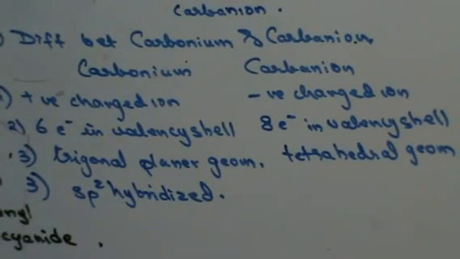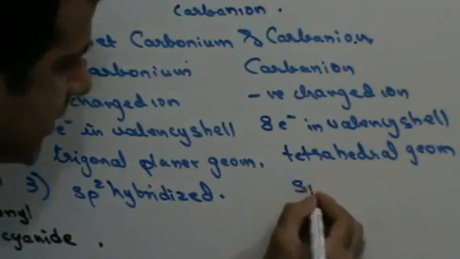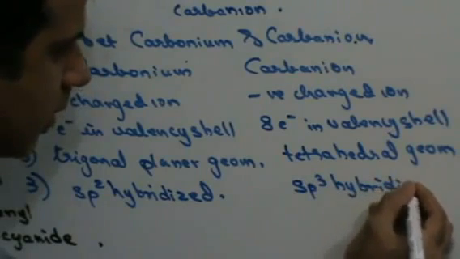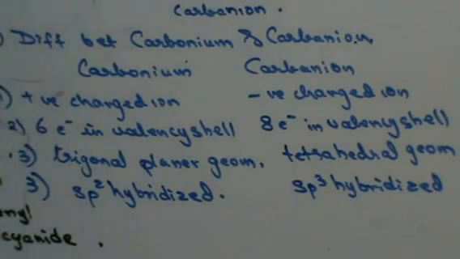Carbonium ion is sp2 hybridized, carbanion is sp3 hybridized. Fine. And carbonium ions act as electrophiles. Okay, we'll see that later when I teach you what is electrophile and nucleophile. Right? So do you understand this? What is carbonium and carbanion?